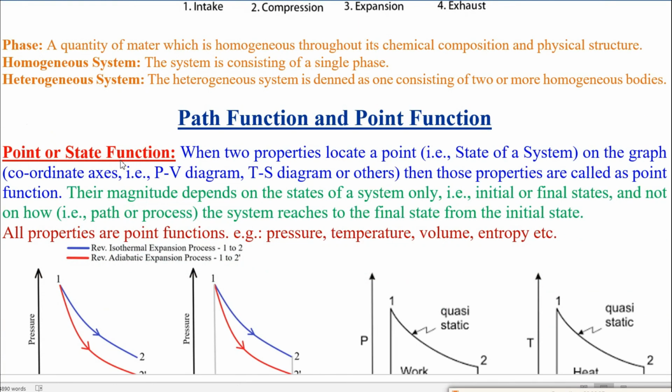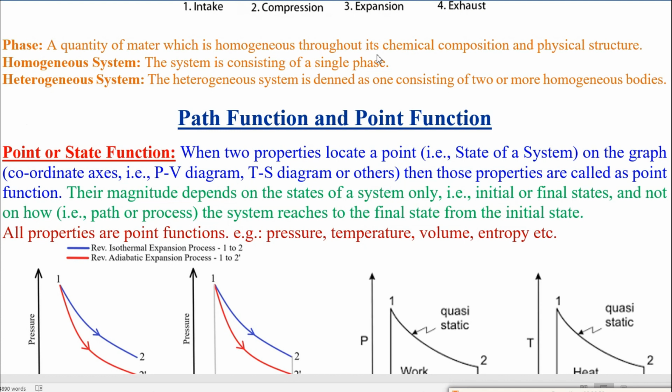Next, the phase. A phase is a quantity of matter which is homogeneous throughout in its chemical composition and physical composition. For example, water. Water is in liquid form, the chemical composition is H2O, and the physical condition is liquid form, not gas or solid. So water is a phase.